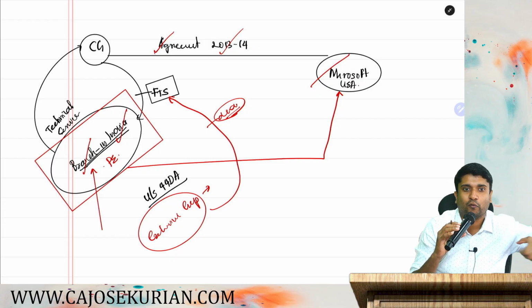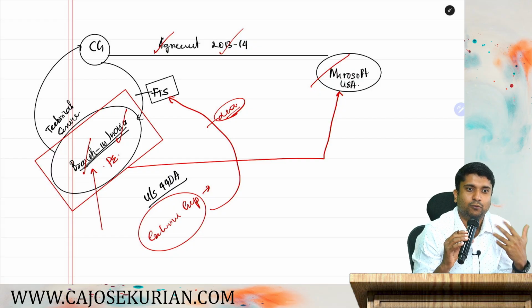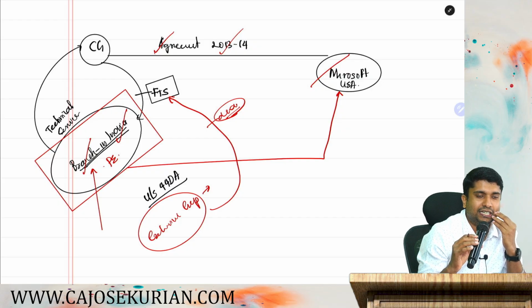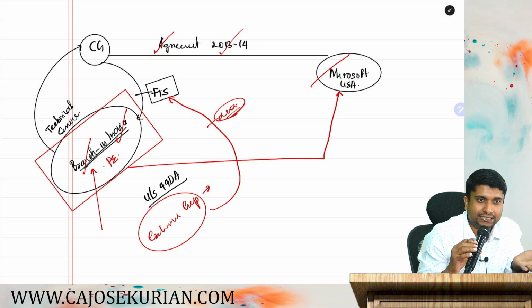The branch is only providing it. So head office, branch is charging what? Branch is paying a support fee to the head office. The Income Tax Department says it is only an internal payment. This is basically an internal payment.